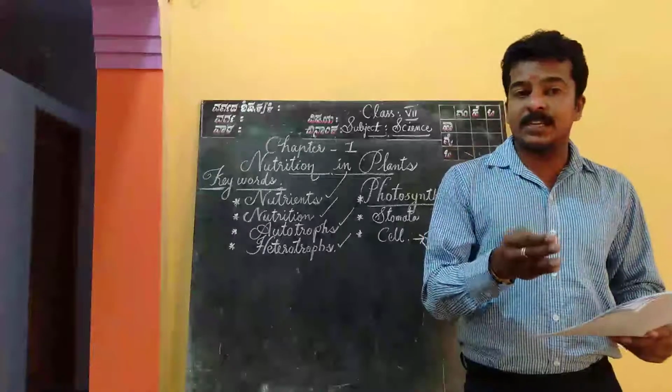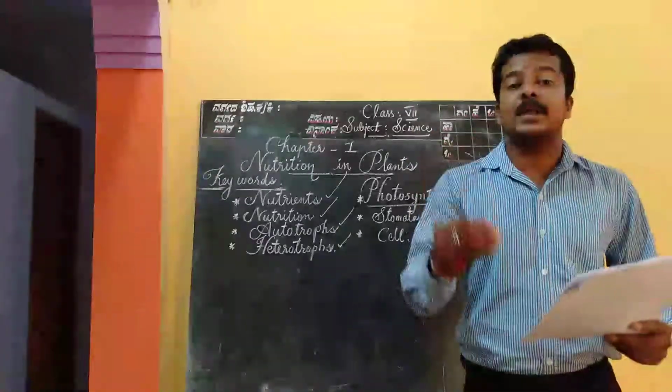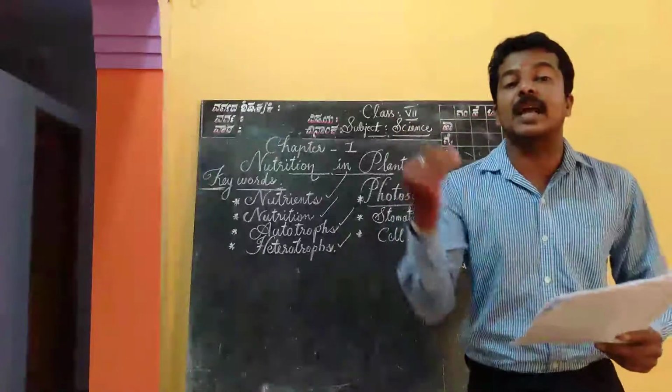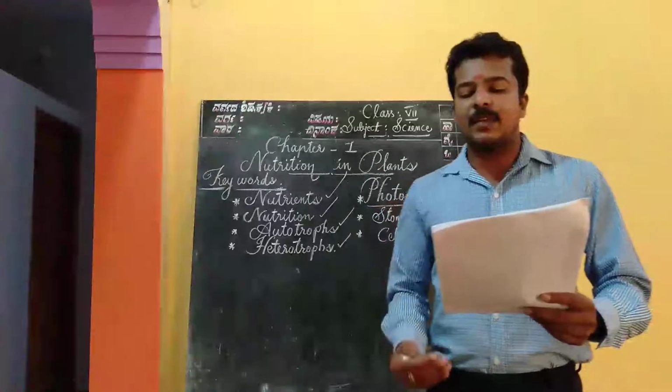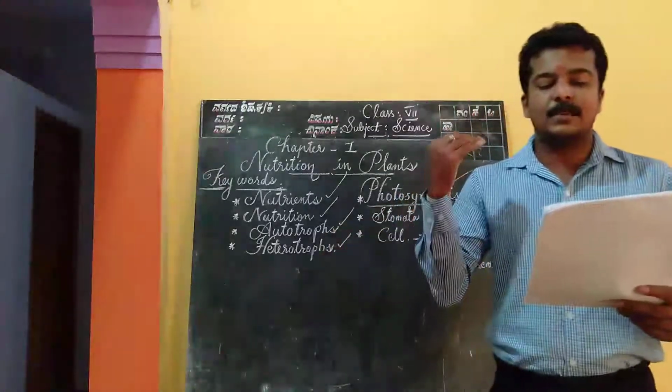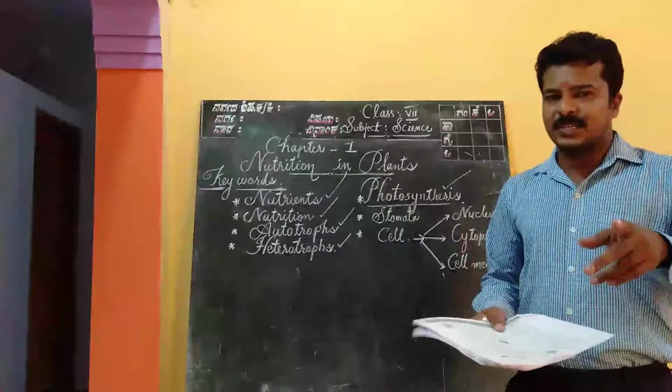And what is nutrition? Nutrition is the mode of taking food by an organism and its utilization by the body. The mode of nutrition in which organisms make food themselves from simple substances is called autotrophic. Now you got it.